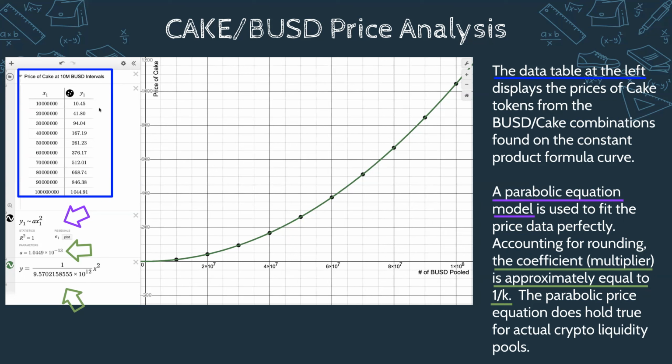And it turns out that it is actually this 1/k times x squared. Now this is a little bit off because we've rounded the numbers, but it is very, very close. So it's approximately that value. So hey, crypto, a little basic algebra equation, parabolic price appreciation, what's up? We're all going to get wealthy, right?